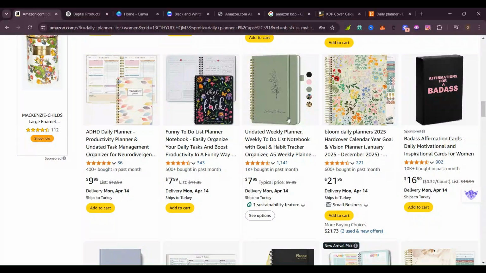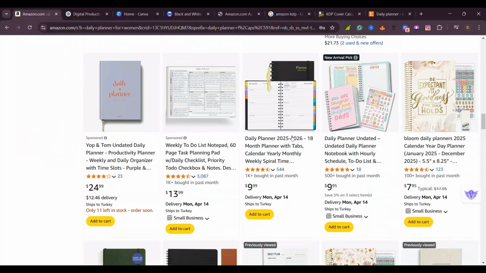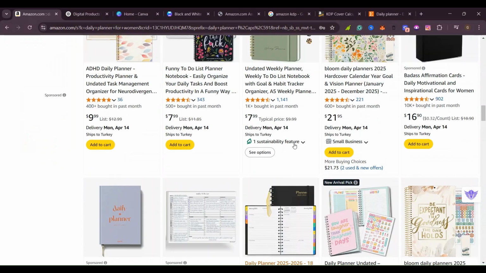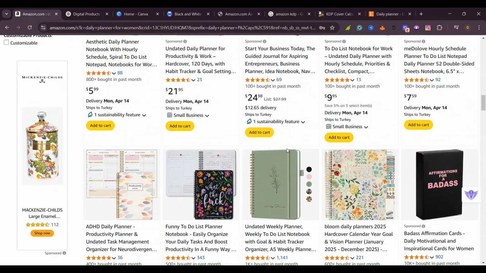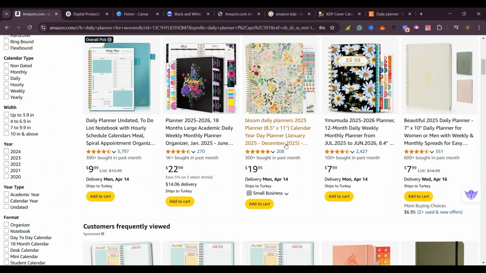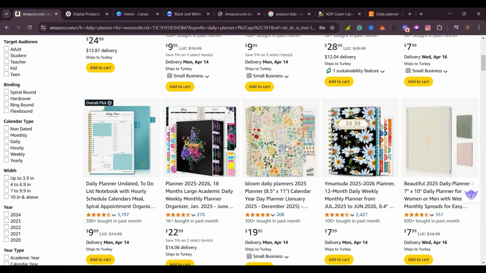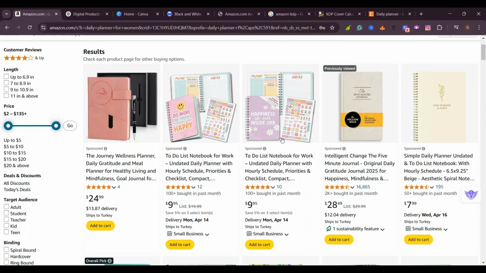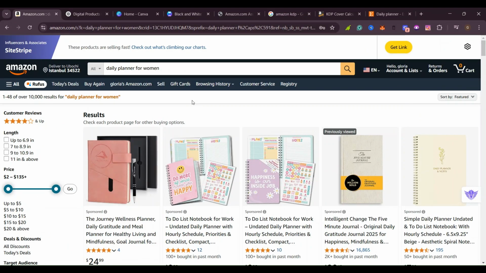You can make money very easily and simply by creating digital products. If you don't know what digital products are, these are products that you can create and put online without even printing them yourself. For example, in this case, we are going to create a planner. Yes, and in this case, we are targeting women.